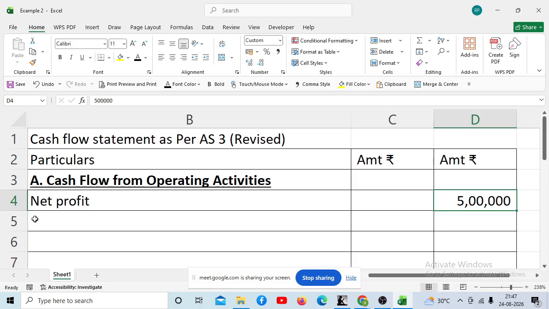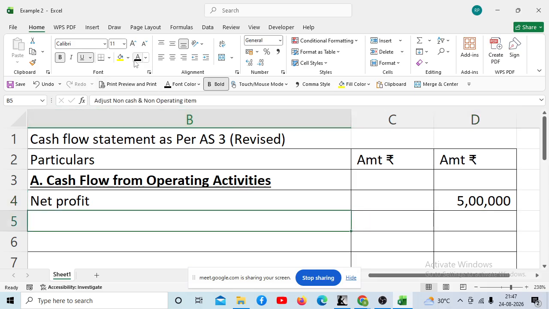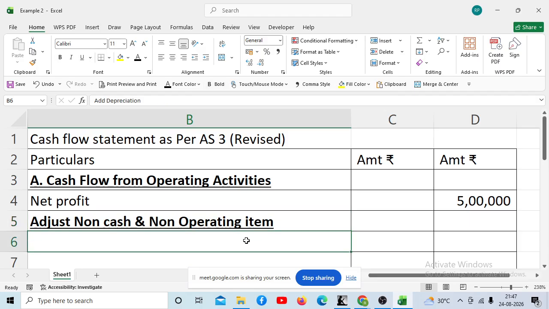Okay. Now in this we have to adjust the non-cash and non-operating items. Why? Because while coming to this profit, there might be some items where cash must not have been involved, so those are called non-cash. And there might be some items which must have actually been related to investing or financing, so they are called non-operating items. So we have to adjust that also.